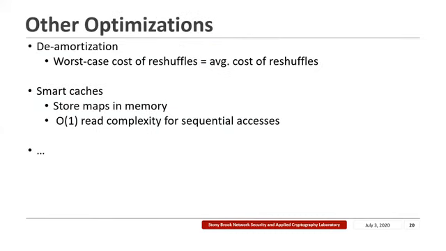Further, SqORAM includes several other optimizations. This includes deamortizing the construction such that the worst case cost of the reshuffles is also the average cost of the reshuffles. And in this way, you do not have long wait times in between accesses. Also, we introduce some smart caching mechanisms to store frequently accessed parts of the maps in memory. And in this way, you end up with almost constant read complexity when you're performing sequential accesses. I encourage you to take a look at the paper for more details on these.